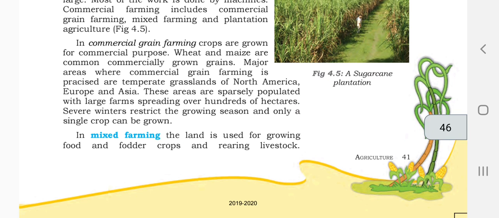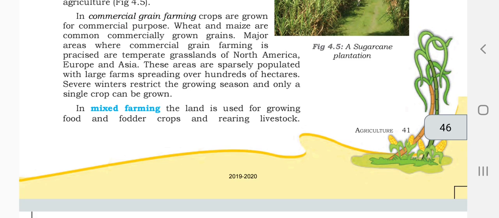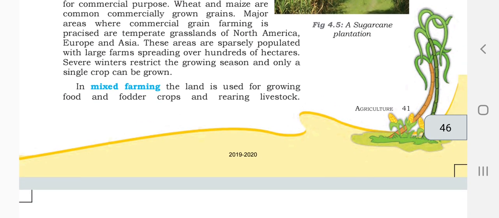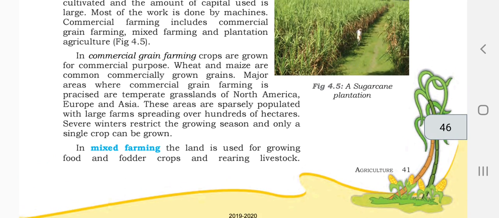Major areas where commercial grain farming is practiced are temperate grasslands in North America, Europe, and Asia. These areas are sparsely populated with large farms spreading over hundreds of hectares. Severe winters restrict the growing seasons, and only a single crop can be grown. So in these areas, only one thing will be grown again and again. So that is commercial farming.